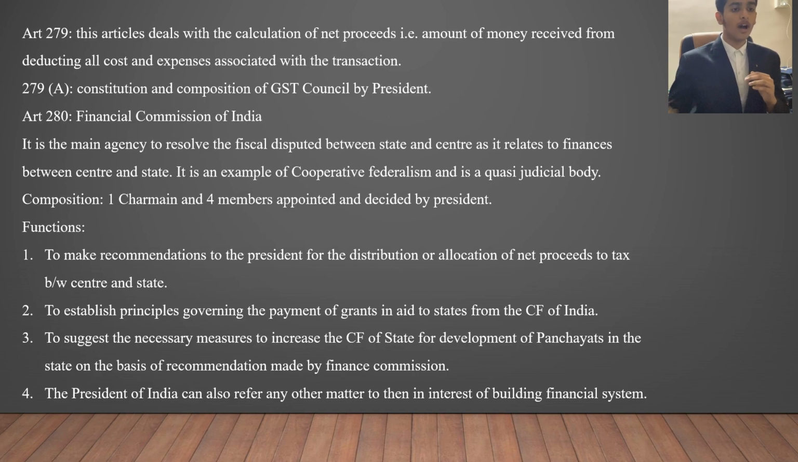Next, we move on to Article 279. This article deals with the calculation of net proceeds. So what is net proceeds? Net proceeds is basically the amount received after deducting all of the costs and expenses associated with the specific transaction. So it is basically the original amount, we can say. Next is 279A, that is a subclause of it. It is just the constitution and composition of the GST Council, which is given by the President.